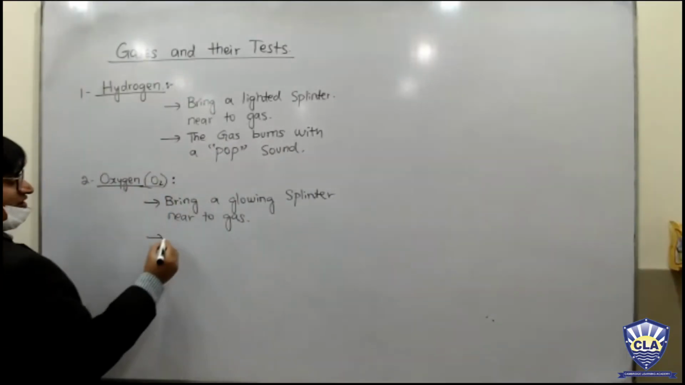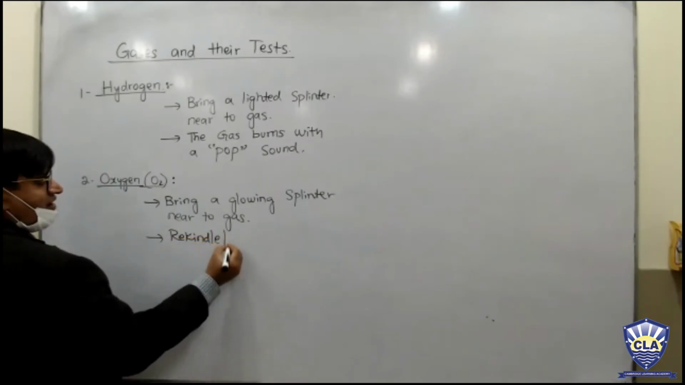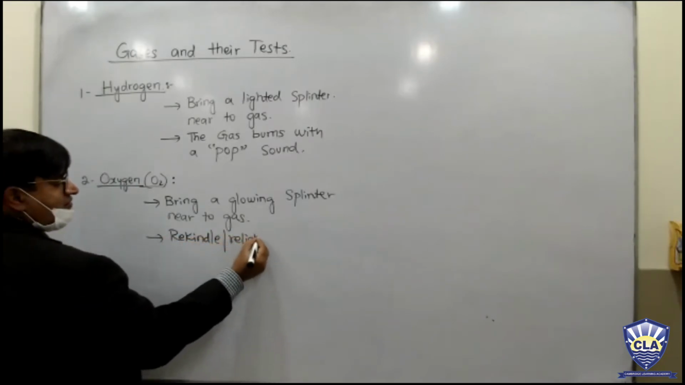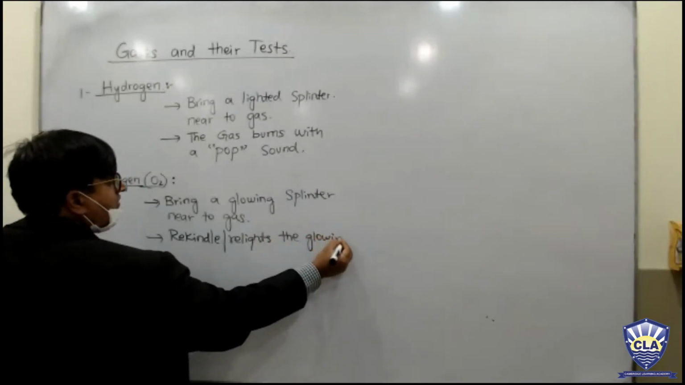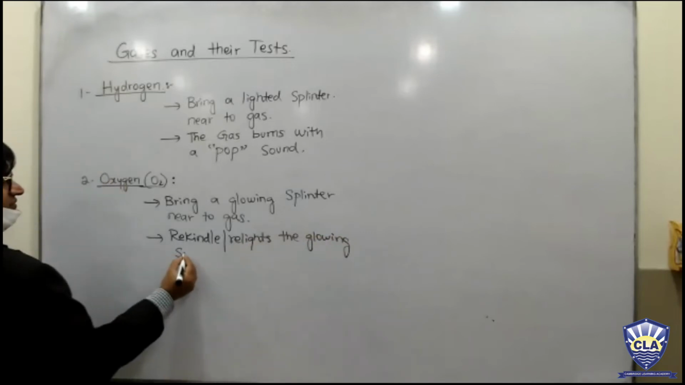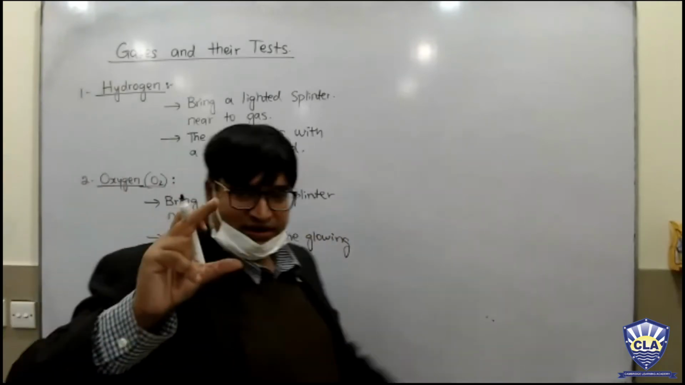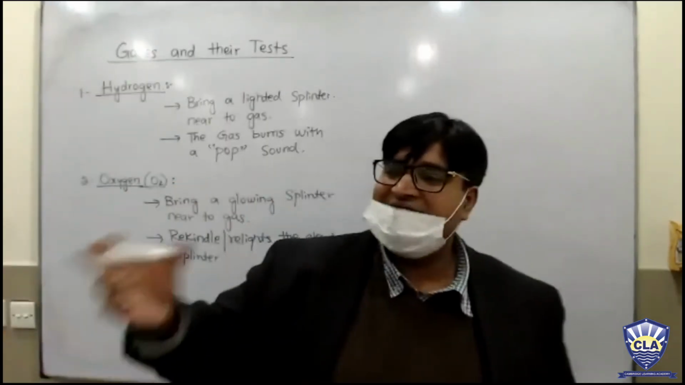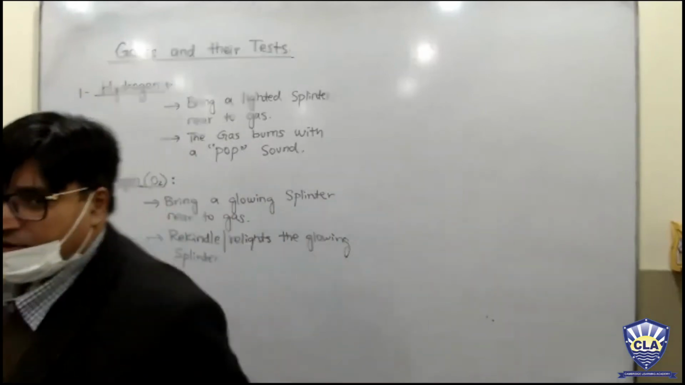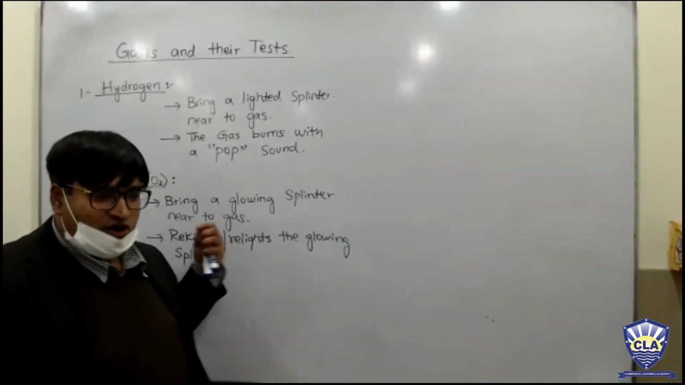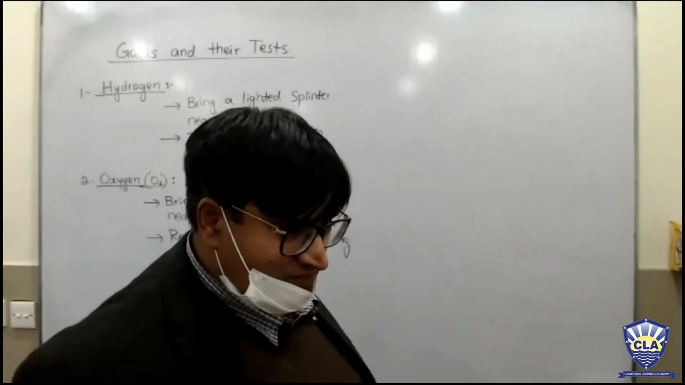So what the oxygen will do, it will rekindle or relight the glowing splinter. It will make the flame higher. Okay, rekindle or relight means the flame becomes higher when you bring a glowing splinter near to the gas, because oxygen, my dear students, helps in burning. Yes, beta, you want to ask me something?